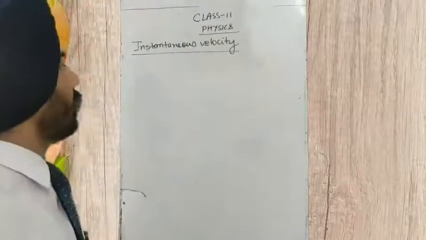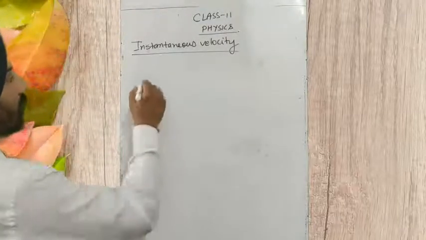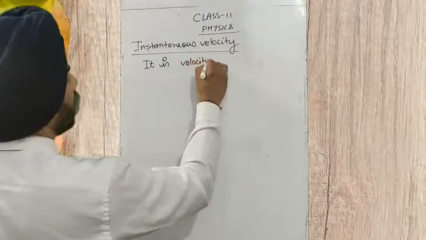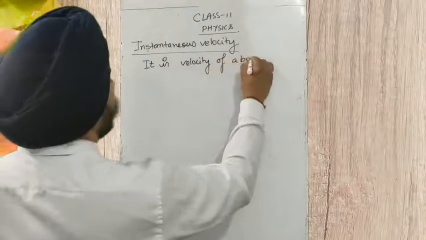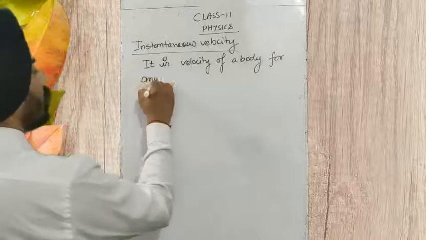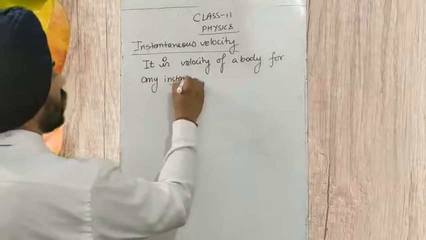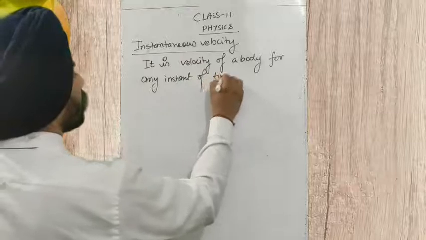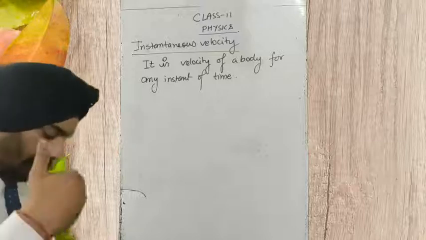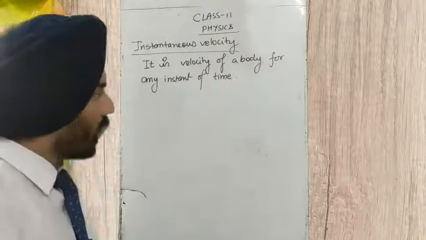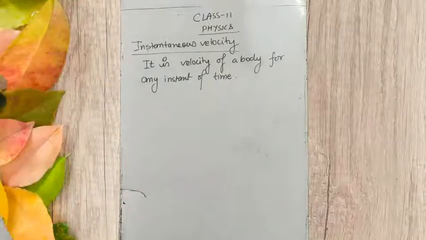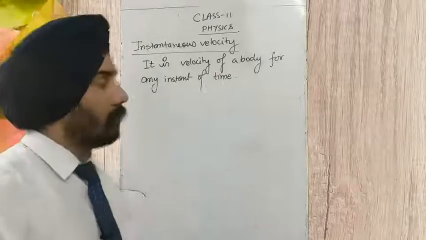So how do we write the definition of instantaneous velocity? It is the velocity of a body for any instant of time, or at any point of its path, for a very short time interval.